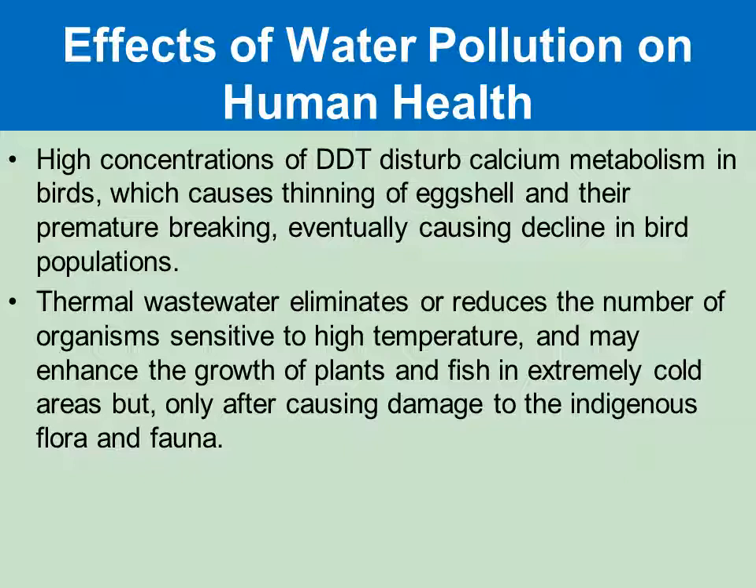And thermal wastewater reduces the number of organisms present in the water, because 20 to 25 degrees Celsius is a temperature more suitable for aquatic organisms to survive. So when sewage or waste is disposed into the water, the temperature of the water goes on increasing, and it results in the death of aquatic organisms. They cannot survive in that high temperature.